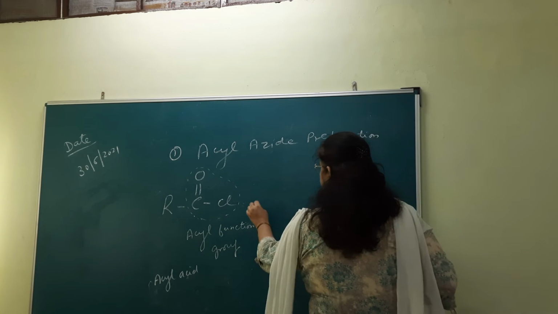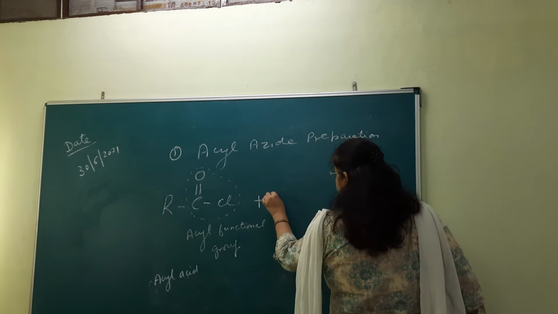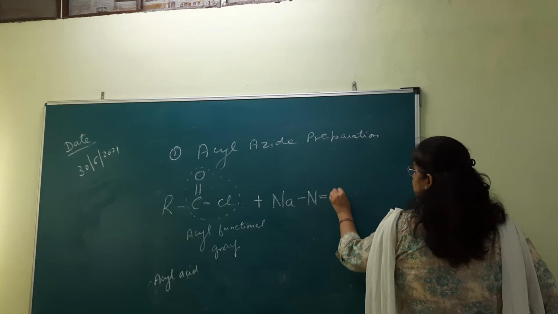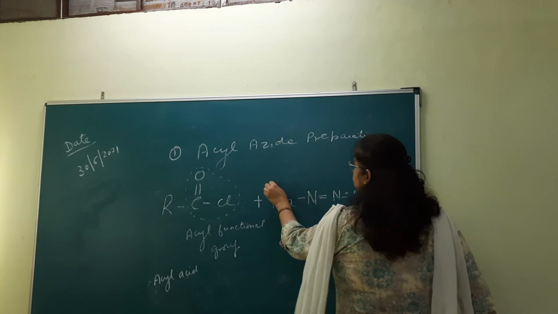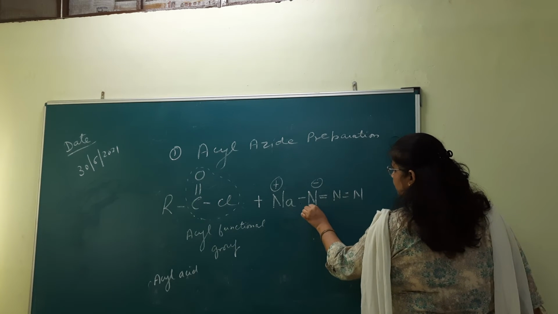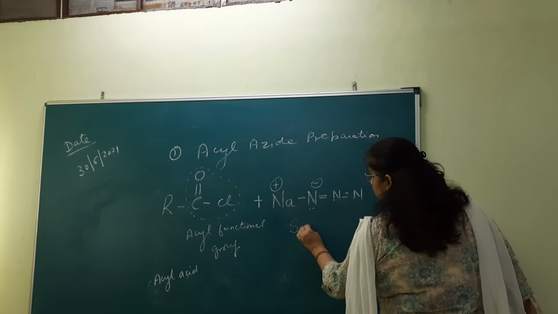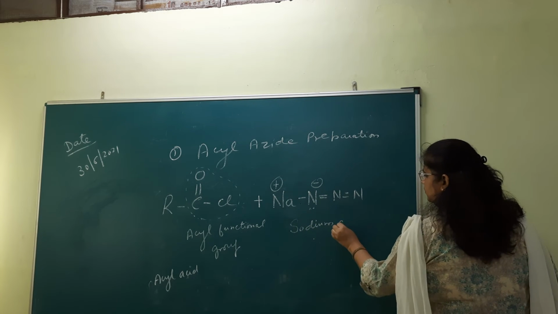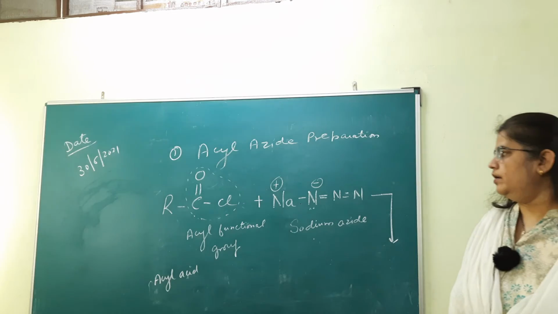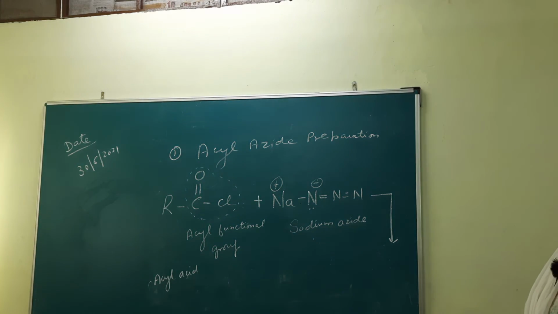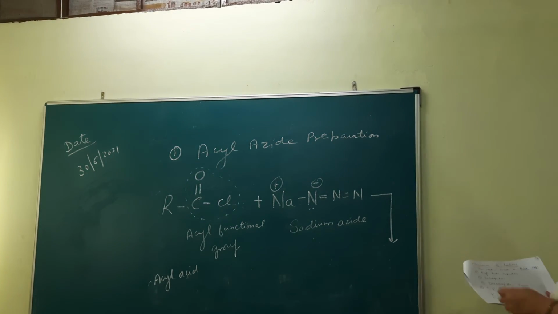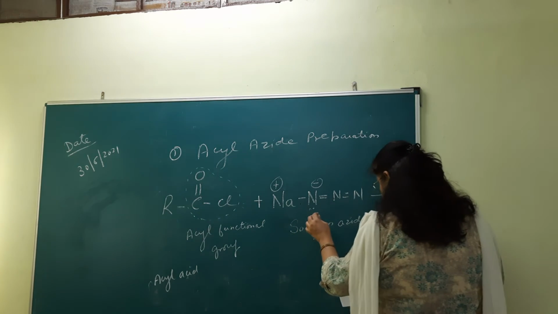First of all, this acyl chloride reacts with sodium azide. This is the sodium azide. In this, sodium is positive and this nitrogen is negative due to the presence of lone pair of electron. The name of this compound is sodium azide. What happens when acyl chloride, which contains the acyl functional group, reacts with the sodium azide? The electronic rearrangement takes place.